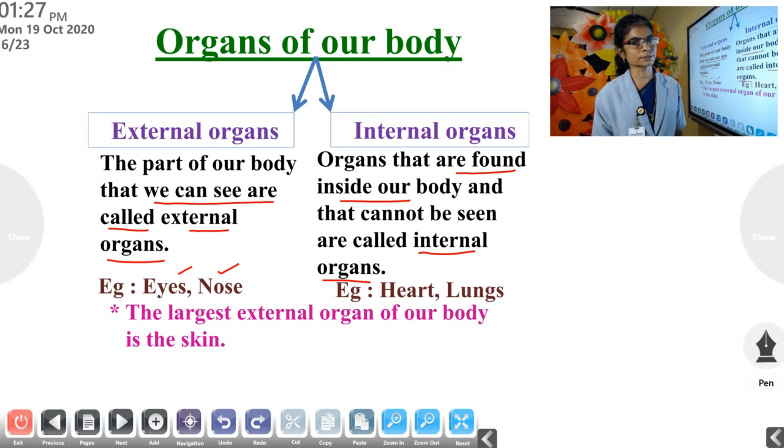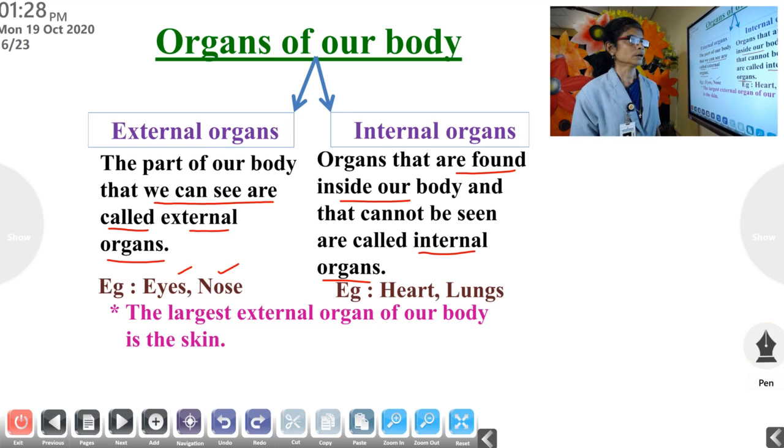Then what is the difference between external and internal organs? The organs that we can see are called external organs. Examples: eyes, nose, ears, etc. What about internal organs? Organs that are found inside our body are called internal organs.